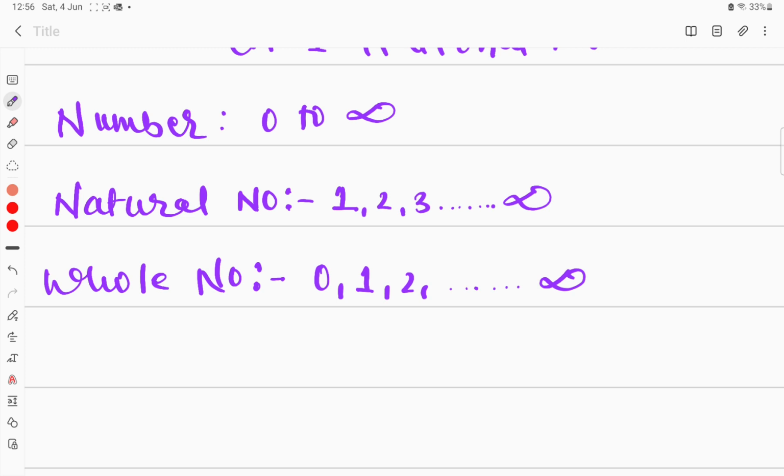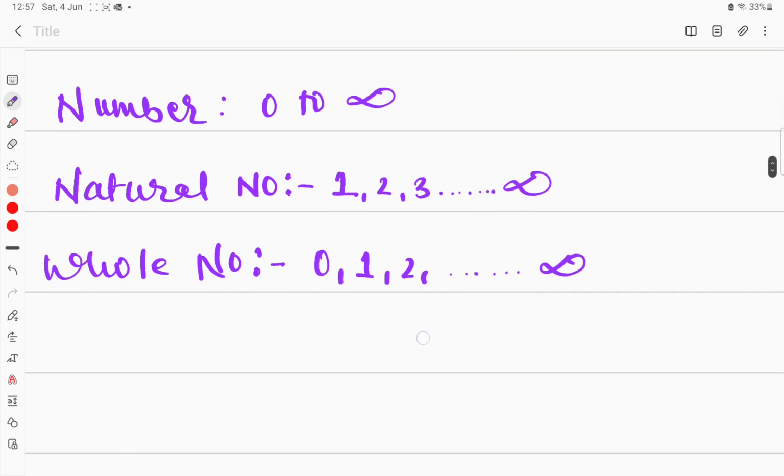Whether it is a natural number or a whole number, they both talk about 0 and positive numbers. Now, when negative numbers came into existence, we thought of making one more category of numbers where we can accommodate negative numbers, because natural numbers and whole numbers both talk only about positive numbers with 0.